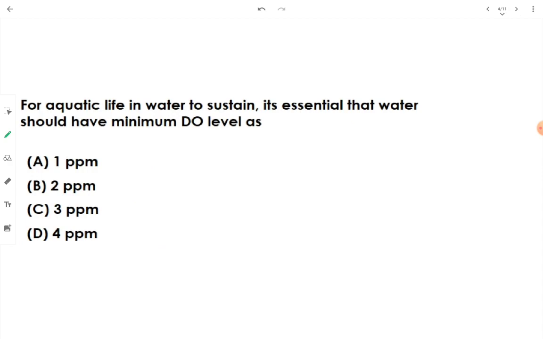Standard question, always remember, to have sustenance of aquatic life in water, we should have the minimum DO level controlled at minimum 4 ppm. Remember, 4 ppm should be the DO amount, so that the fish or the aquatic flora and fauna can sustain in the water only when the DO level is maintained at least 4 ppm.